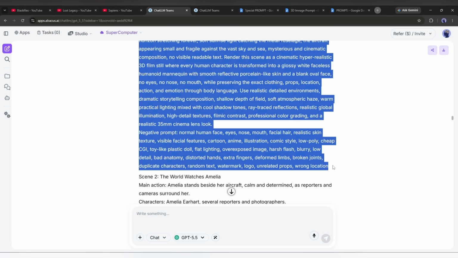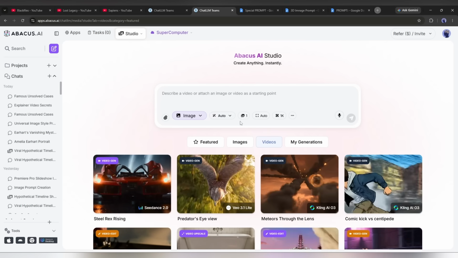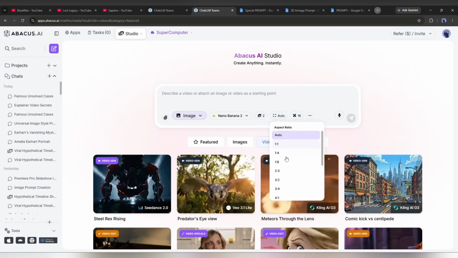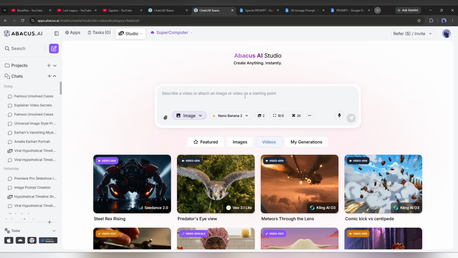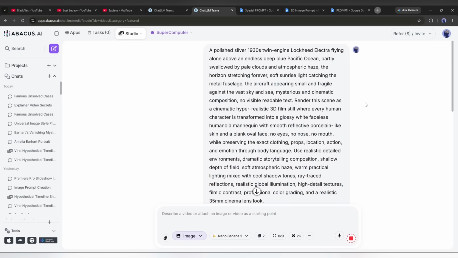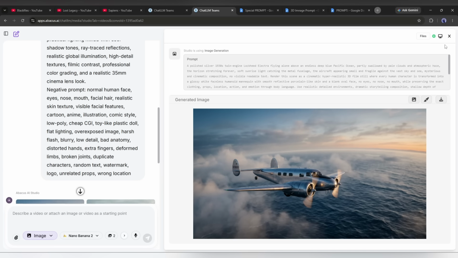I am copying the first scene prompt and then coming back to the Studio tab, selecting the image generator, set the model, aspect ratio, resolution, and other settings. And then, I will paste the prompt here in this box. Now, hit the generate button. And here it is, the first scene image is ready.